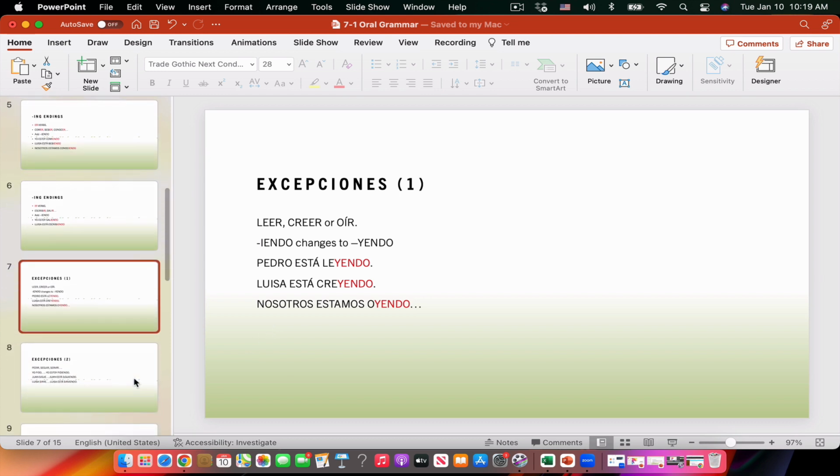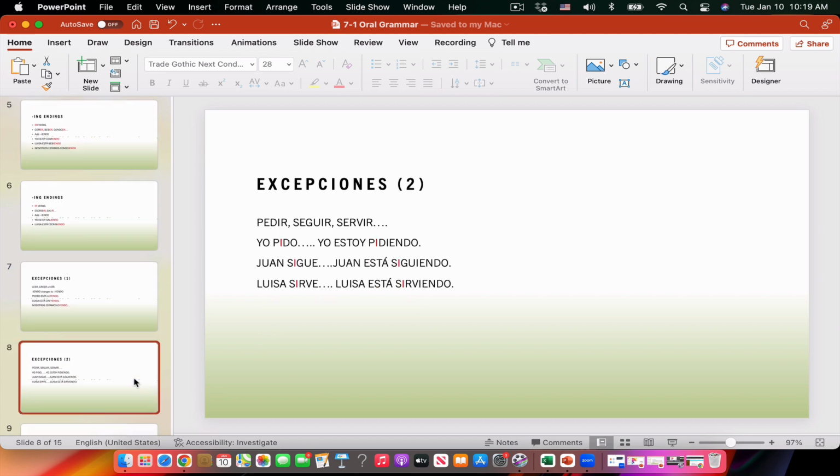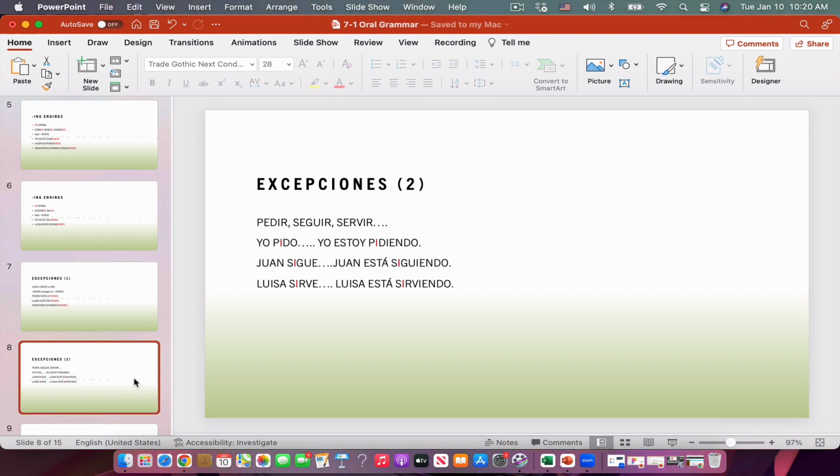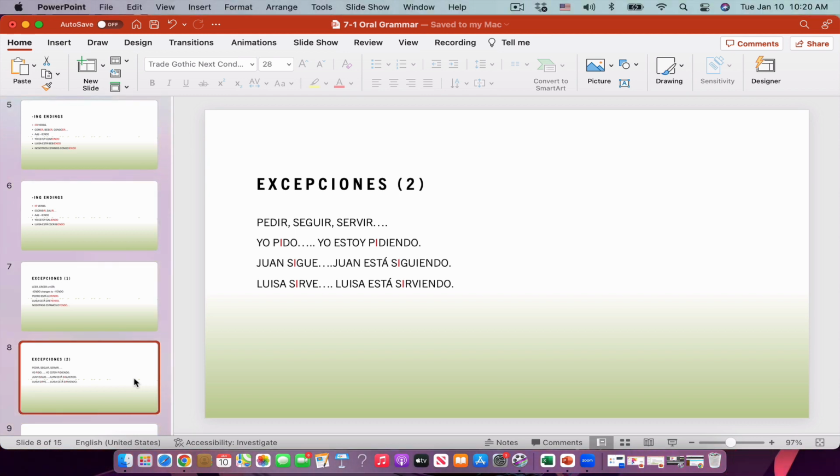Now, the second exception to the rule is that these verbs are irregular in the present tense, like pedir. When you conjugate pedir, you say yo pido. You see, you don't say pedo, you say pido. So in this case, these verbs like pedir, seguir, or servir, when you form the gerund, you will see that the e changes to i. So you say yo pido, right? When you form the present progressive, you have to say yo estoy pidiendo, not pedendo, pidiendo.